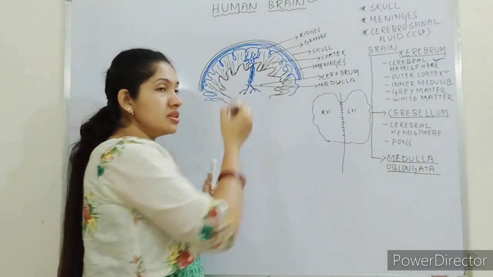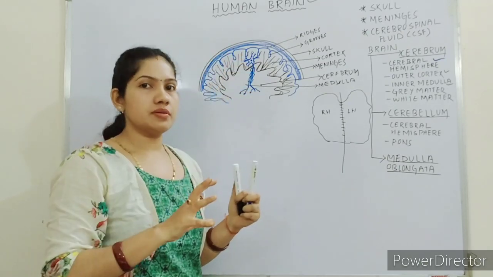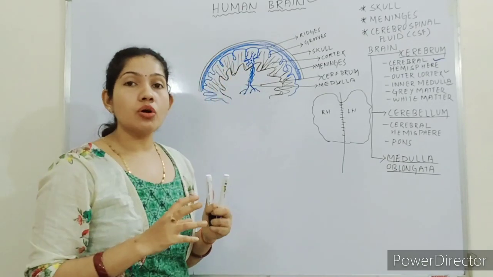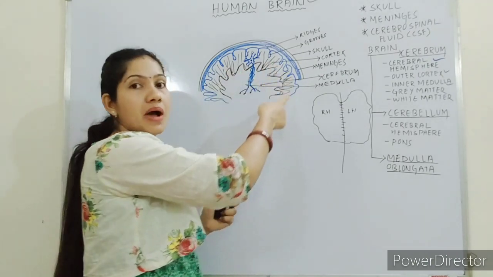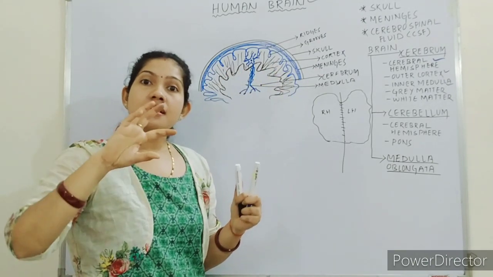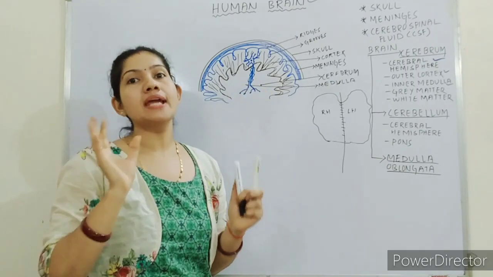So inside the cortex it has the cell body, and inside the medulla it has the axon part. The cortex part looks slightly grey in color and the medulla part looks white in color.